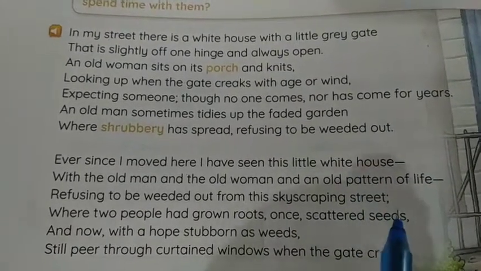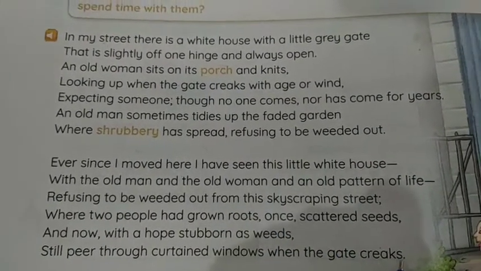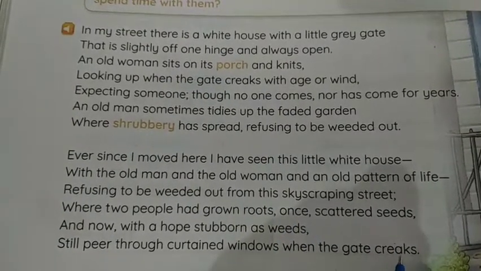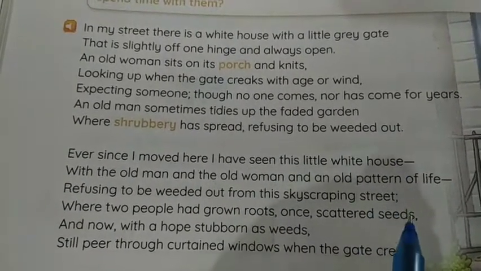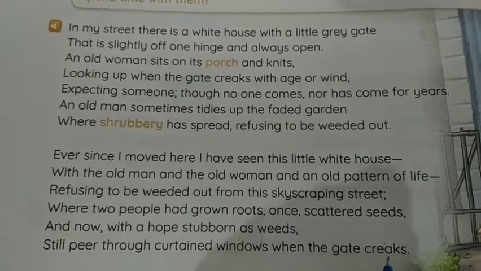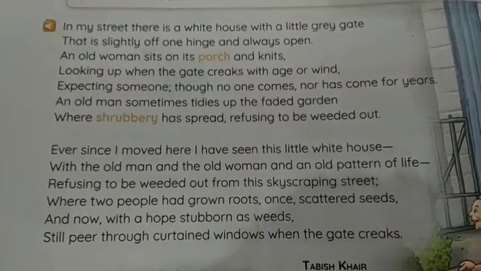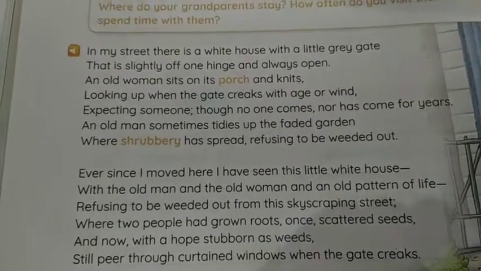A, B, C, D, D, and creaks is another sound. Seeds, weeds, creaks. So A, B, C, D, D, E. Creaks is not going with weeds because there is D sound. So this is the rhyme scheme of the 2 stanzas.